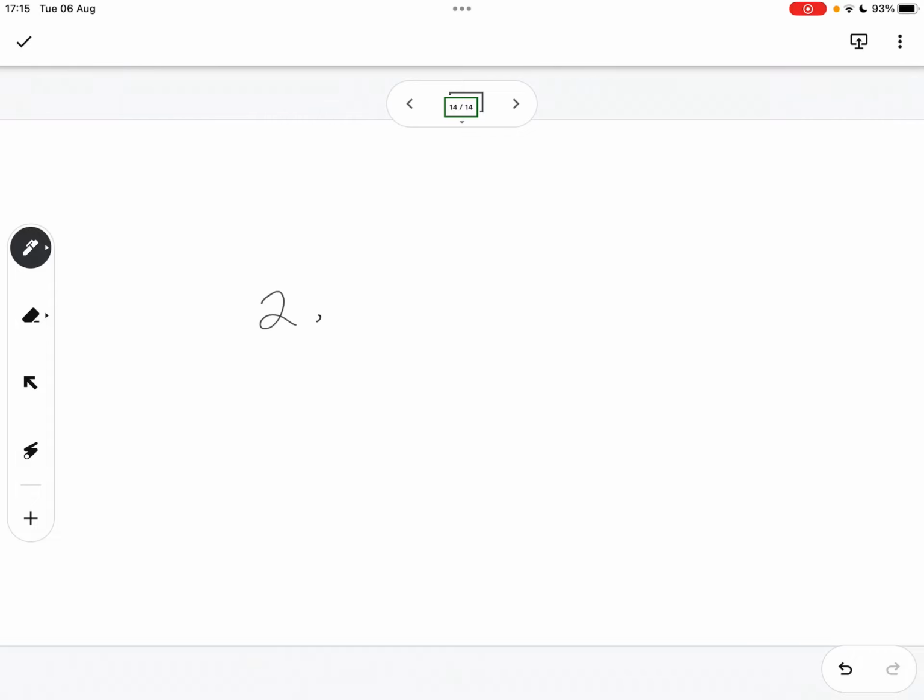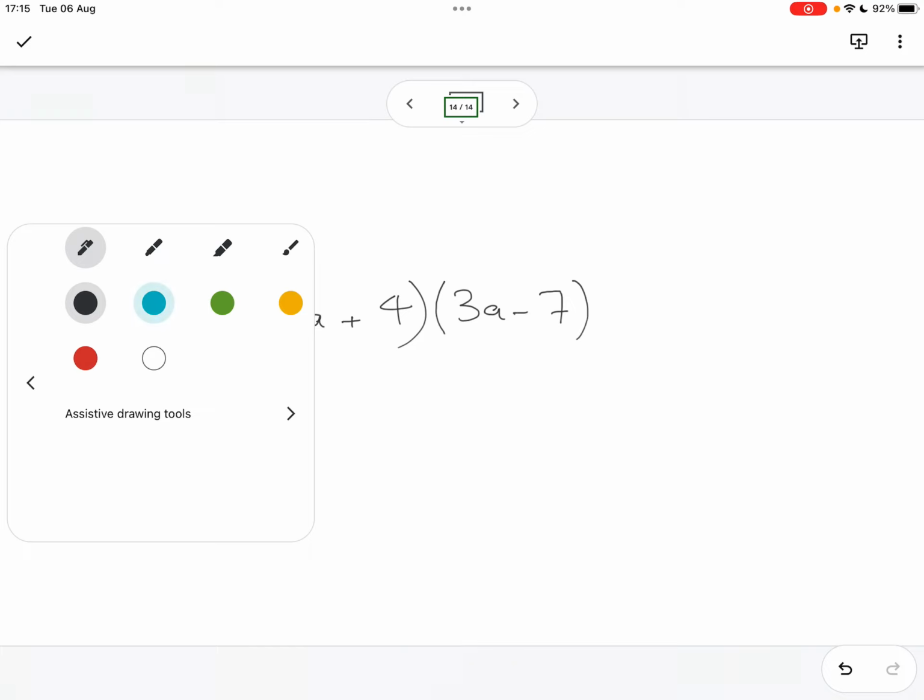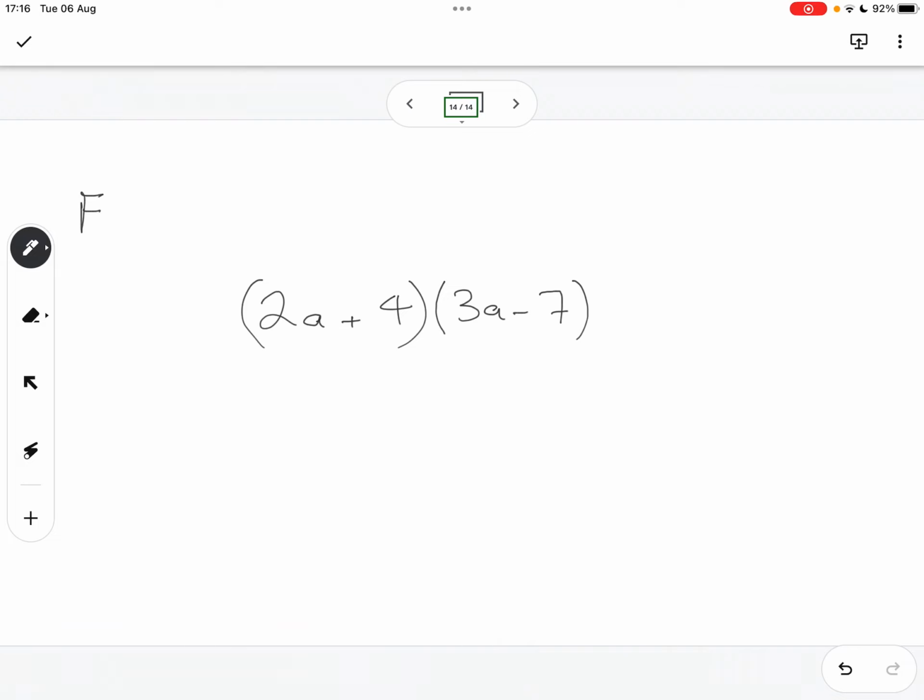So it's 2a. Can you call it out for us? 2a plus 4 bracket 3a minus 7. Yeah. Okay, cool. So what's shared with us is called FOIL. So let's do this. First, outer, inner, last.